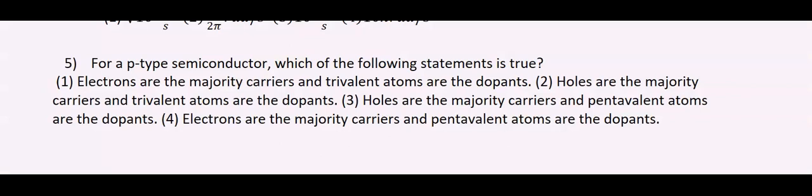Fifth question. For a p-type semiconductor, which of the following statements is true? 1. Electrons are the majority carriers and trivalent atoms are the dopants. 2. Holes are the majority carriers and trivalent atoms are the dopants. 3. Holes are the majority carriers and pentavalent atoms are the dopants. 4. Electrons are the majority carriers and pentavalent atoms are the dopants. From the options it is clear that the second one is correct, because holes are the majority carriers and trivalent atoms are the dopants for a p-type semiconductor. So 2 is the correct option.